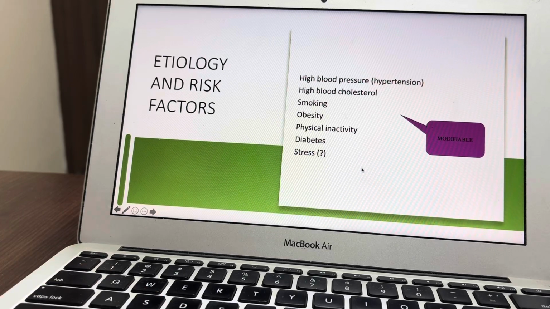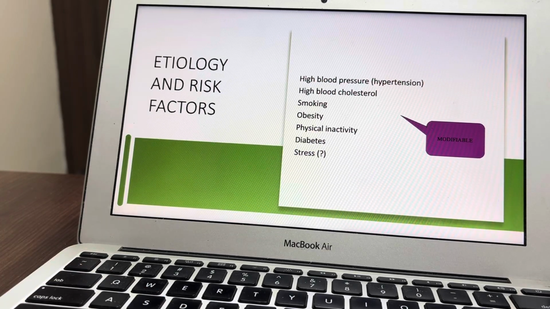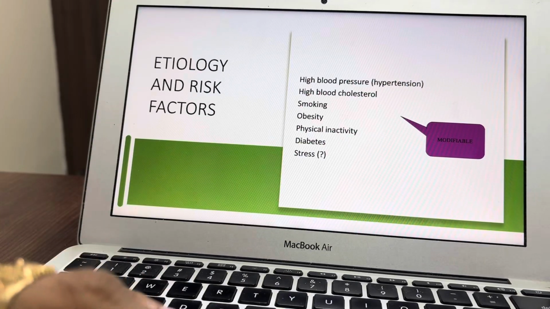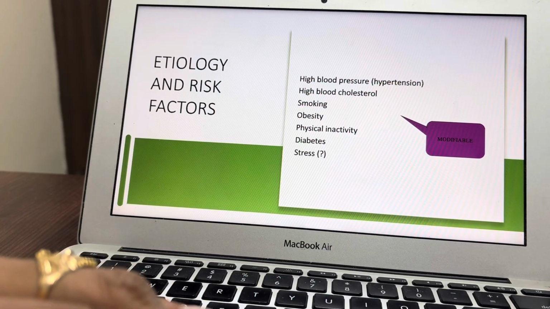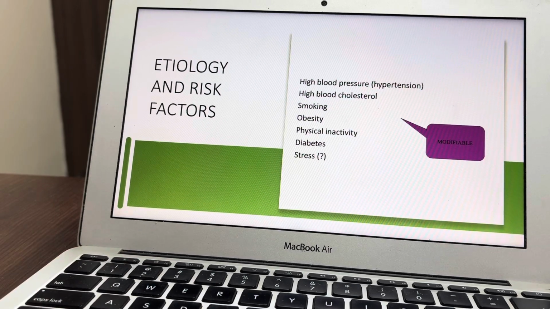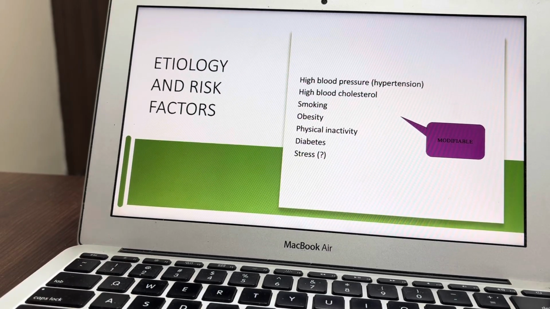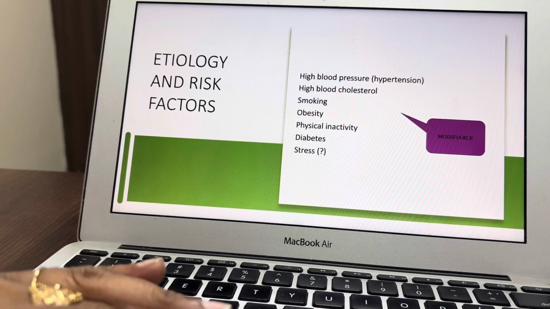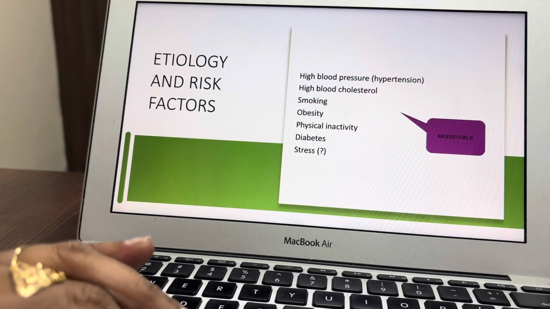HDL, what will happen to HDL? It will decrease. The rest of the cholesterol will increase. If this lipid abnormality is there, we say it is a risk factor for coronary artery disease. If the patient is a smoker, obese, or physically inactive, a couch potato, then the patient is at risk of developing acute coronary syndrome.